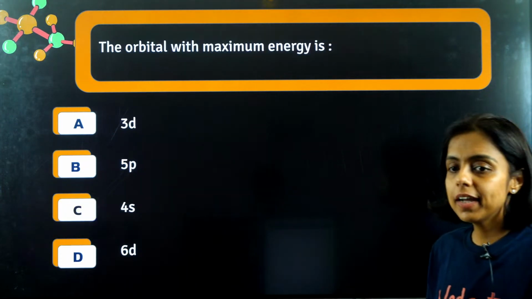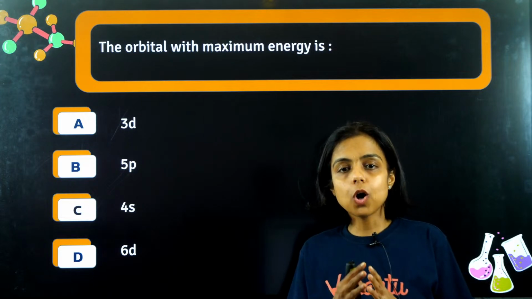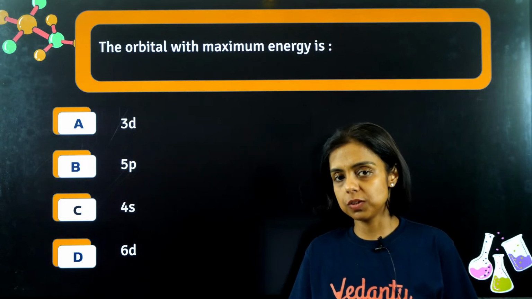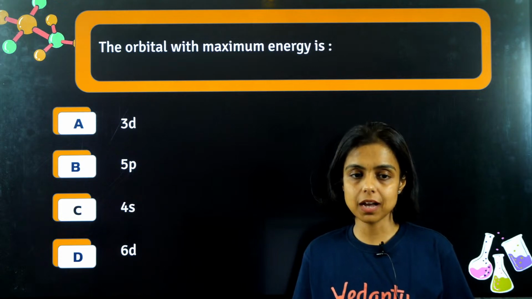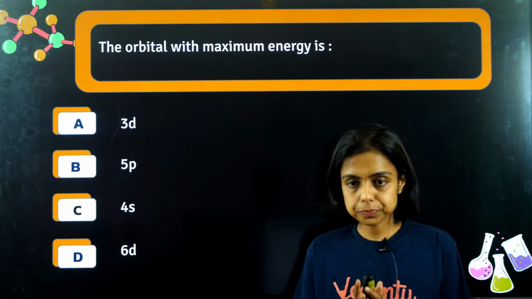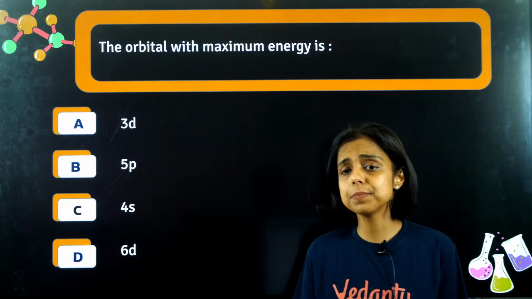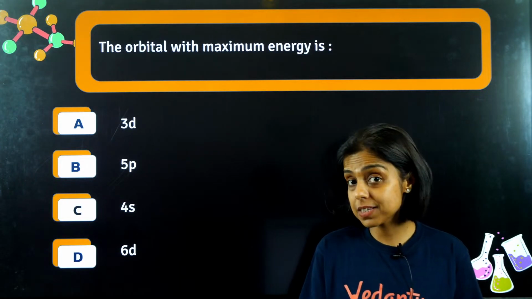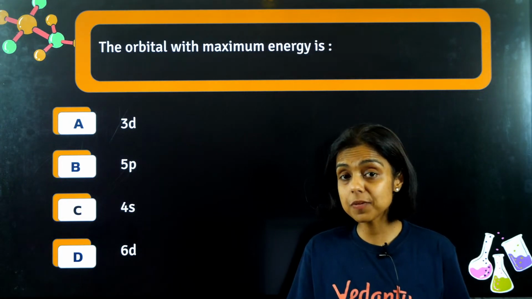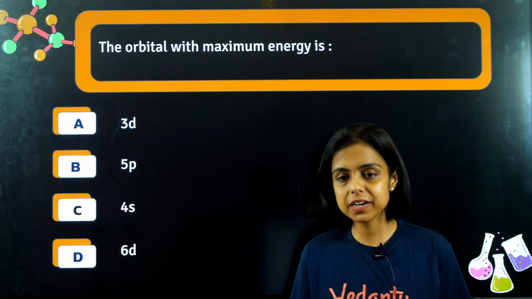Okay, now the next question. The orbital with maximum energy. I was telling you that these types of questions are being asked. Use the n plus l rule. The one with the maximum value of n plus l will have maximum energy.